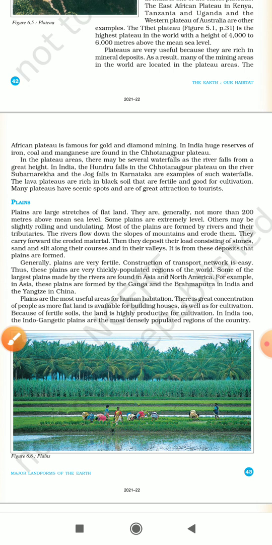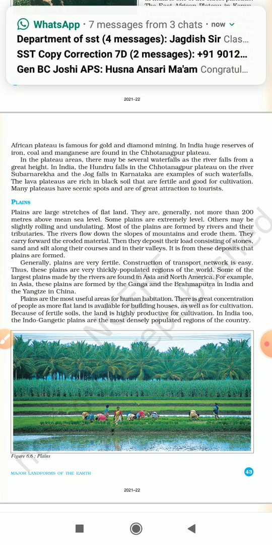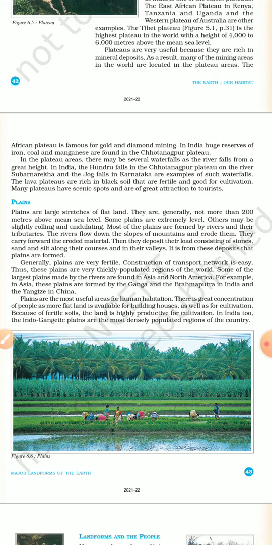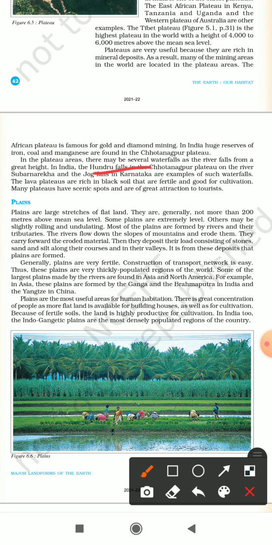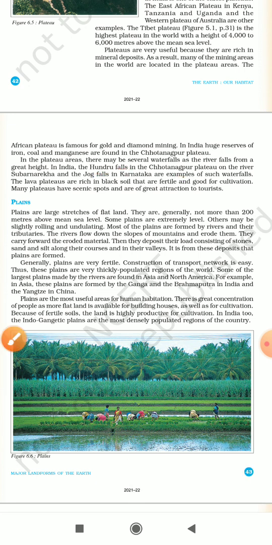In plateau areas, there may be several waterfalls as rivers fall from a great height to the ground. In India, the Hundru Falls in the Chota Nagpur Plateau on the river Subarnarekha and the Jog Falls in Karnataka are examples of such waterfalls. The lava plateaus are rich in black soil that is fertile and good for cultivation. Many plateaus have scenic spots and are of great attraction to tourists.